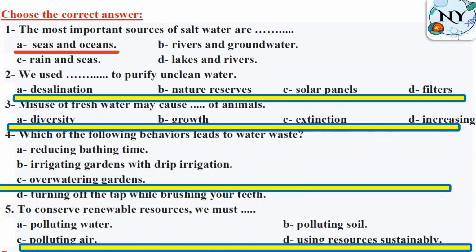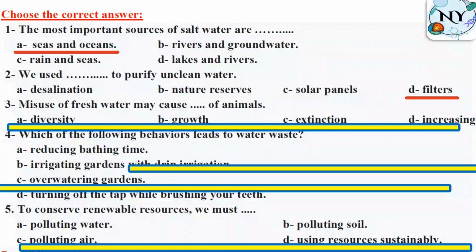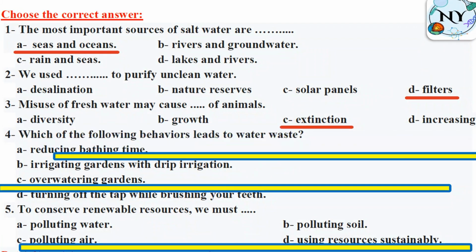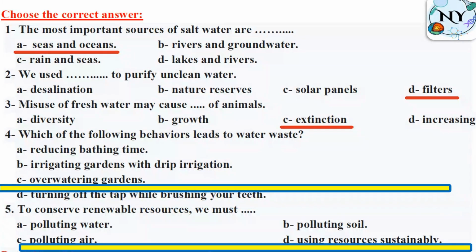And number 2, we used water to purify unclean water, to filter or to remove any harmful materials from unclean water. Purify comes from pure. Okay? So we used filters. Misuse of fresh water may cause extinction of animals, and we said before extinction means disappearance forever, like dinosaurs.